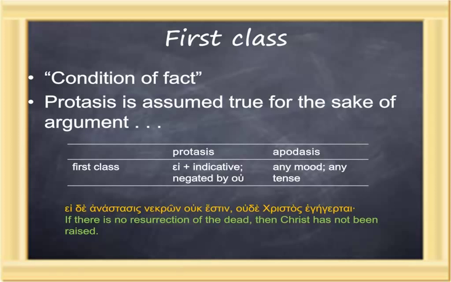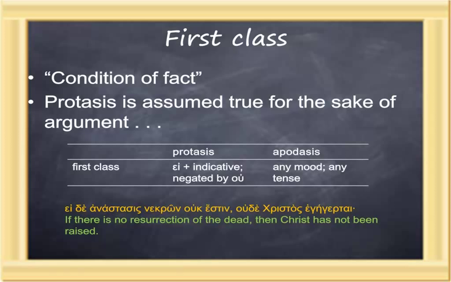The first class are a condition of fact. The protasis is assumed true for the sake of argument. So if this is true, then the apodosis is true. They're typically ei plus the indicative, or if it's negated, ou, because we're assuming it's true. And the apodosis can be any mood.